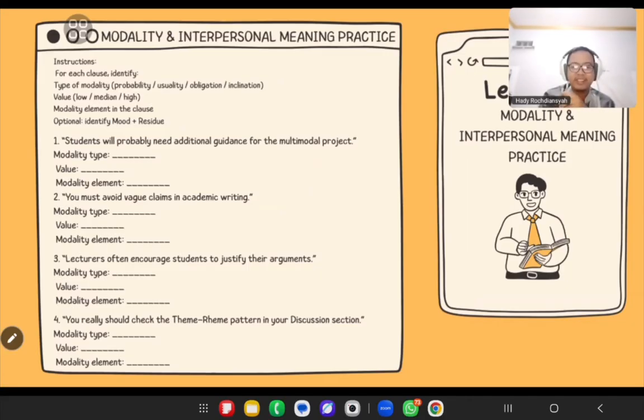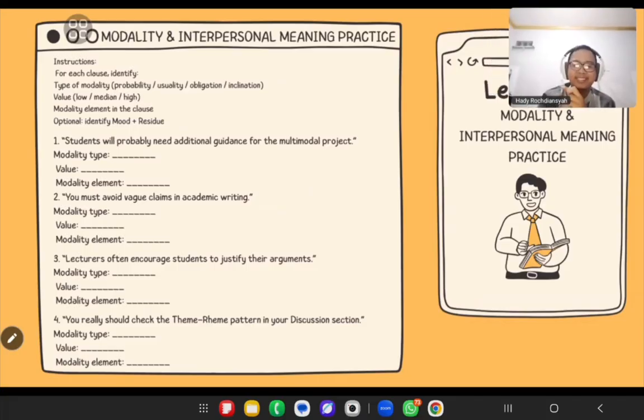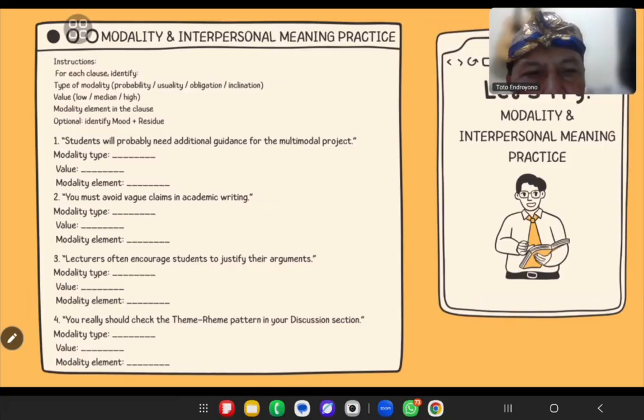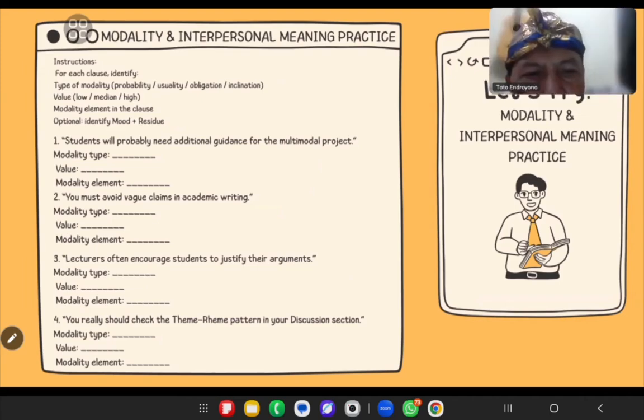Not high. High. There is no g sound. High. Okay, go on. This one is medium, I think. Yeah, median. Of course, that will is shown in the median. Probably. And what is the modality element?